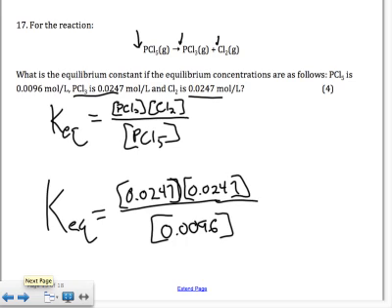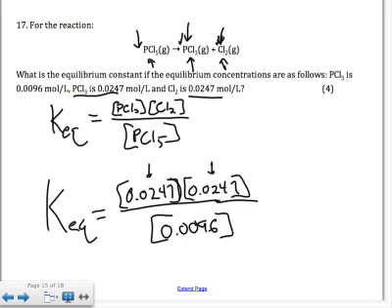Now, if you notice, the concentration of the two products is the same. And that makes sense when you have a decomposition reaction, because you can't make one of these without making one of these. There's no coefficients, so the ratio is 1 to 1. However much of this you make, you're going to make the same concentration, the same amount of that. So whenever you have a situation like this, the two things that are together like that should have equal concentrations, because you can't make one without the other, and you make the exact same amount of each.